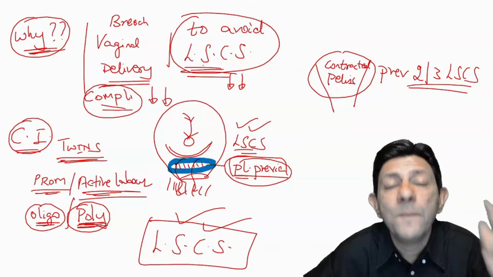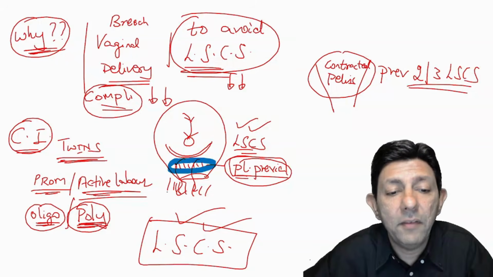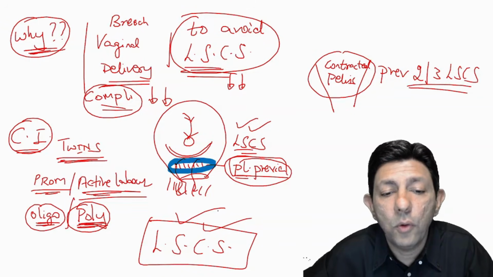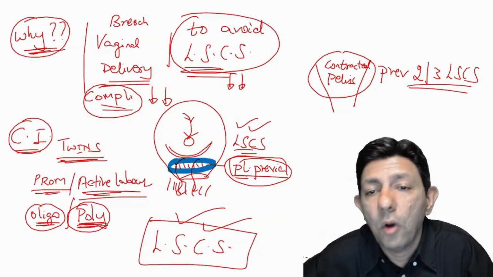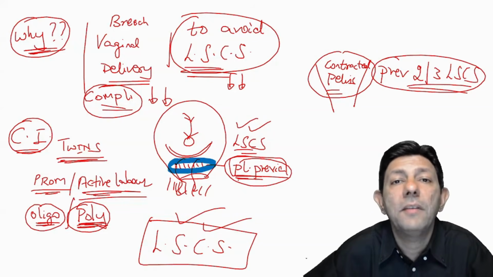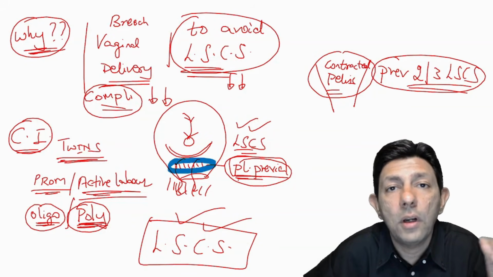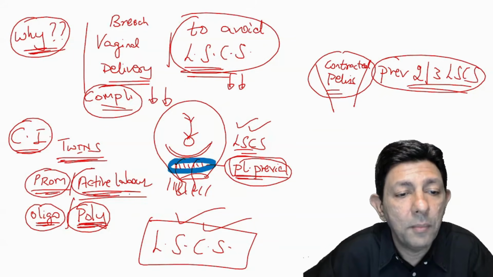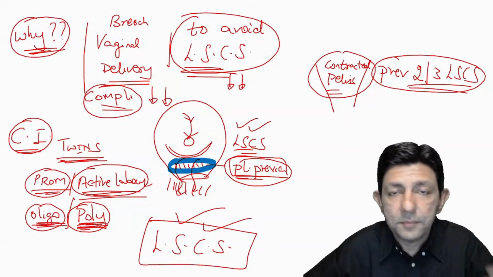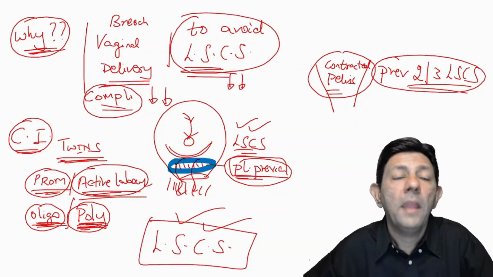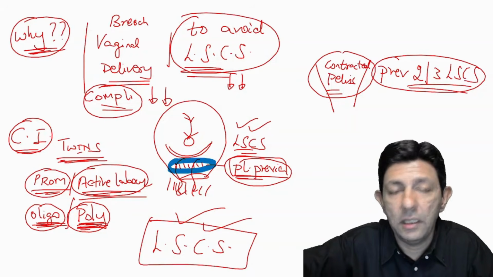So please keep in mind that wherever LSCS is going to be required, like contracted pelvis, previous 2 LSCS, previous 3 LSCS, placenta previa, then we do not attempt a version, or the version is contraindicated. And similarly, PROM, active labor, oligohydramnios, polyhydramnios, all these cases also we will not attempt an external cephalic version.